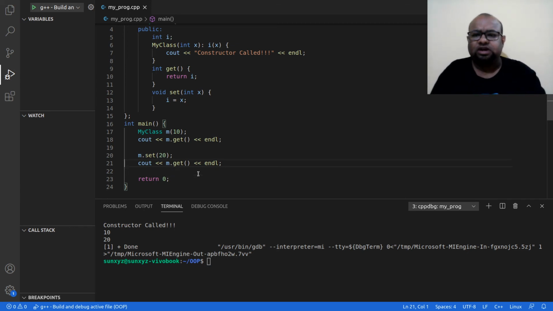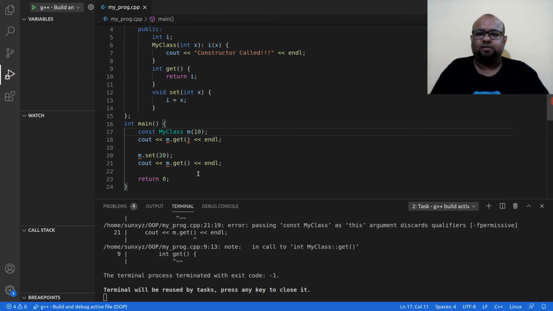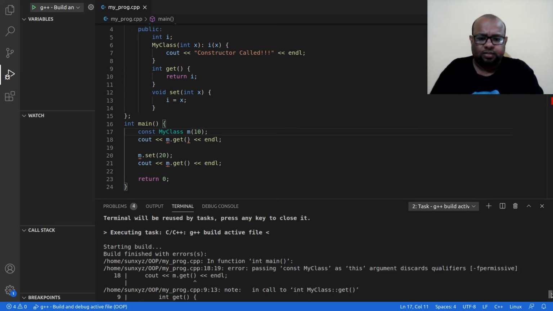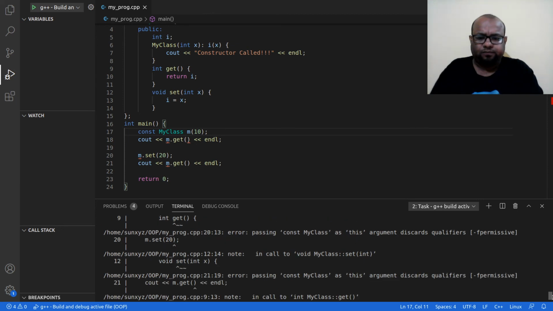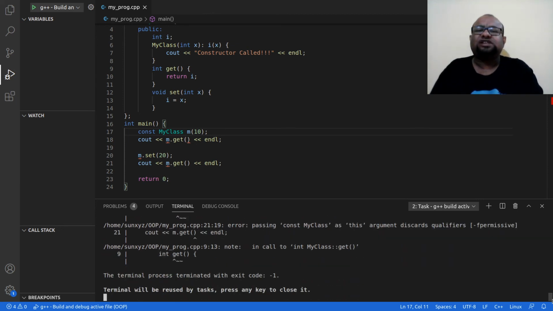Now let me do one thing. Let me make this object constant, and let me execute this. Okay, now I have a problem. What is the problem? I cannot call set anymore.